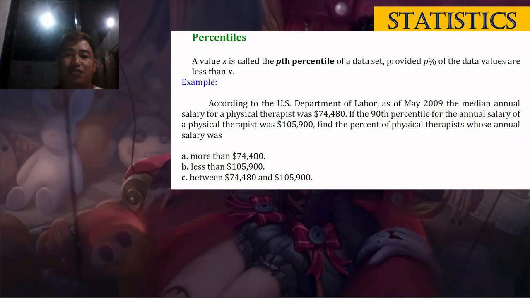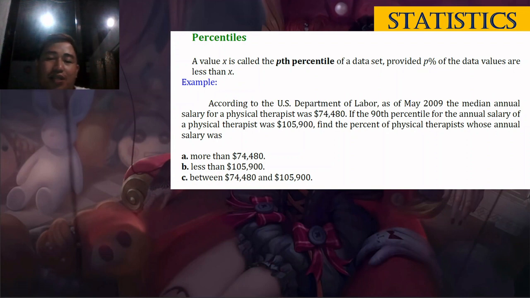Percentiles. A value x is called the pth percentile of a dataset provided p% of the data values are less than x. So, class, if we have the pth percentile, for example the 5th, so if it is the 5th percentile, then p is 5. It means class that 5% of the data values are less than x, which is our 5th percentile.